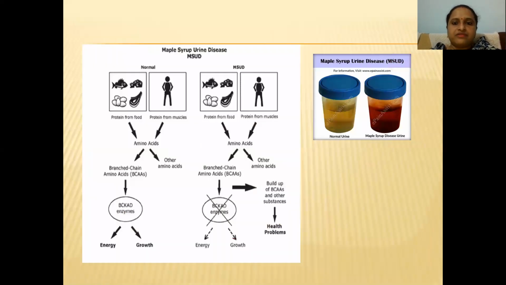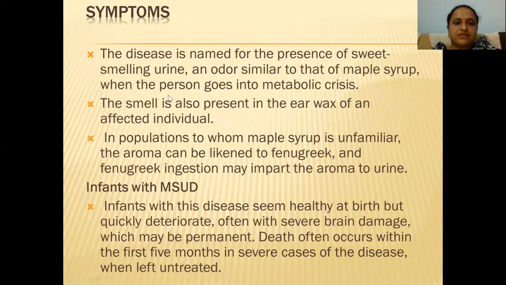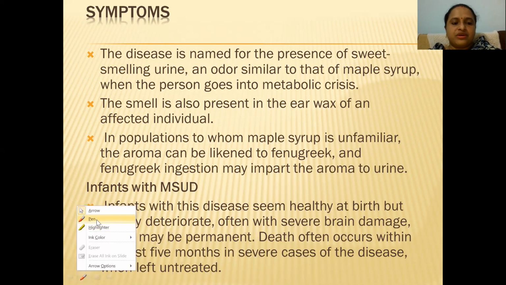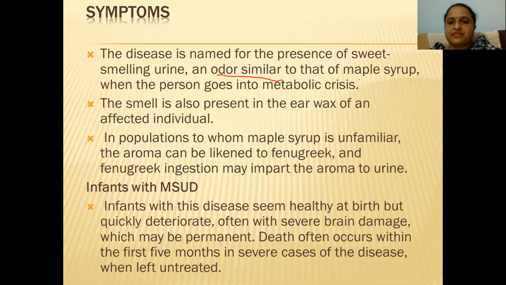What is the main condition I told you? It is nothing but the urine color changing. You can see the normal urine, and this is maple syrup disease urine, which is a very dark, sugar syrupy color. It leads to stunted growth. There are a lot of health problems. These are all symptoms. The disease is named for the presence of sweet smelling urine. That's why it is called maple syrup urine disease. And the odor is also like that. The smell of that urine will be a sweet smell, maple syrup smell.